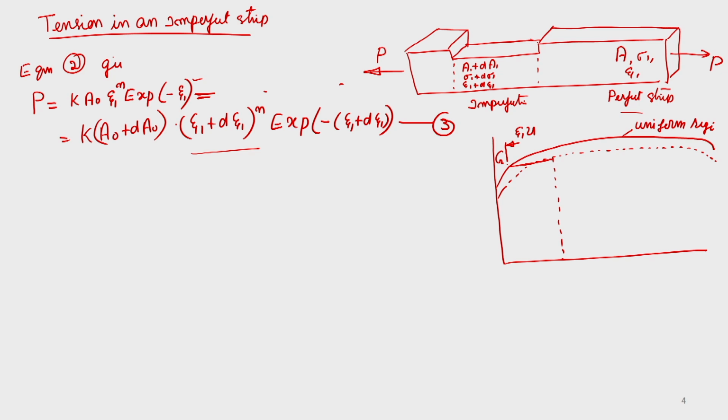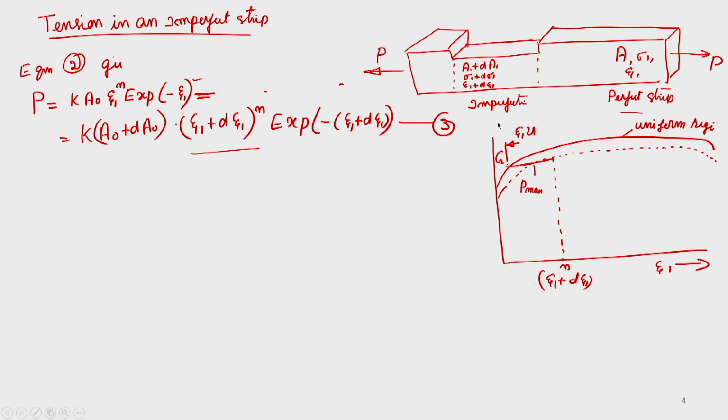That strain will correspond to your n. So this will be epsilon 1 plus d epsilon 1. When that value reaches this n, your maximum load can be this P max, because in your perfect strip or uniform region the cross section is very large, it will not go beyond this. Rather, in this region, when the stress corresponding to this maximum load reaches here, it will start deforming, and that will be the strain which you will be showing as epsilon 1 plus d epsilon 1 here.